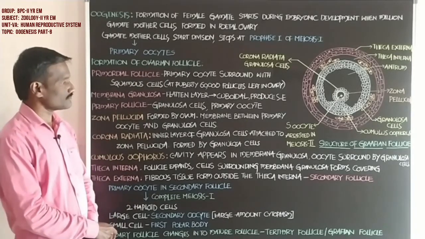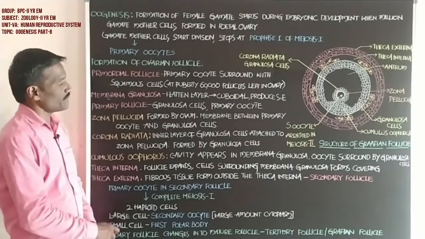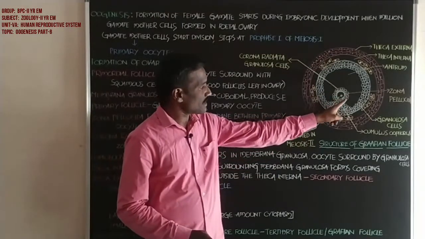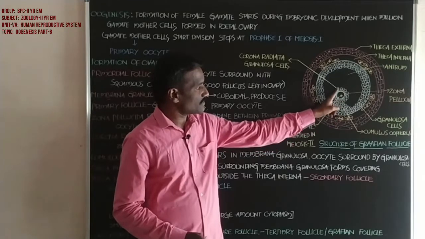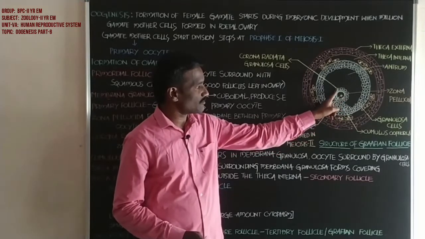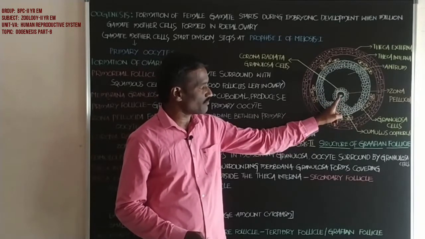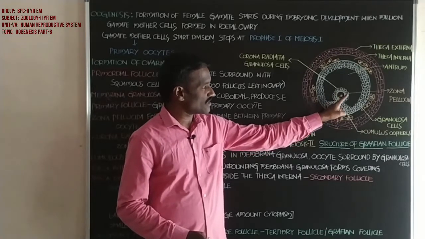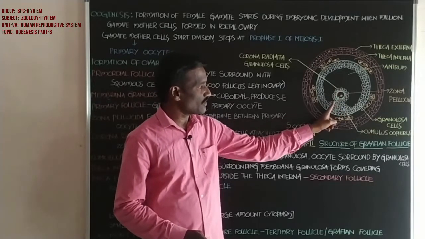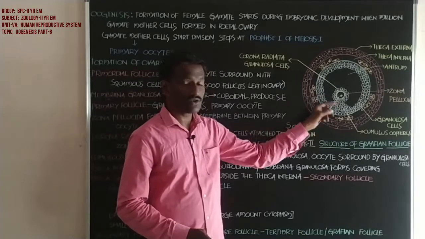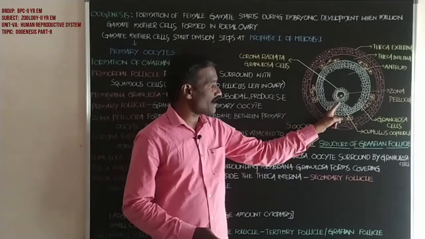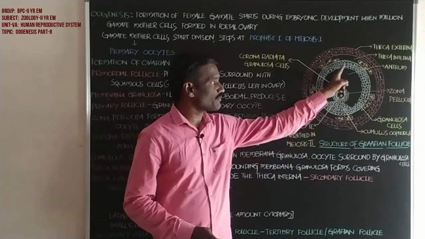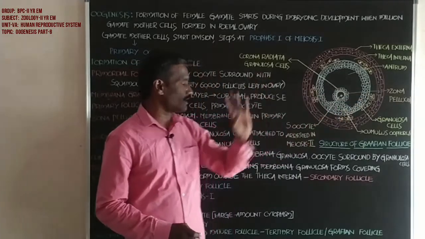These cells are called granulosa cells. The oocyte is surrounded with granulosa cells, and the entire set of cells forms the membrana granulosa.